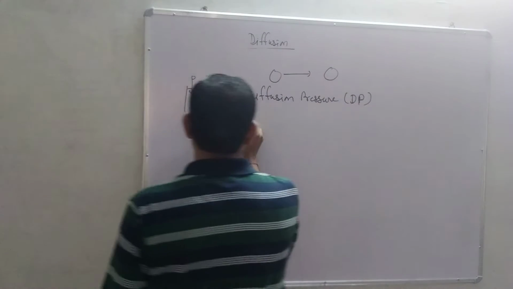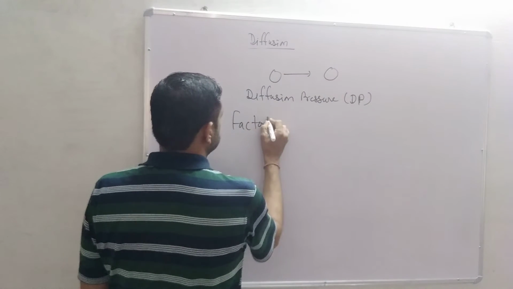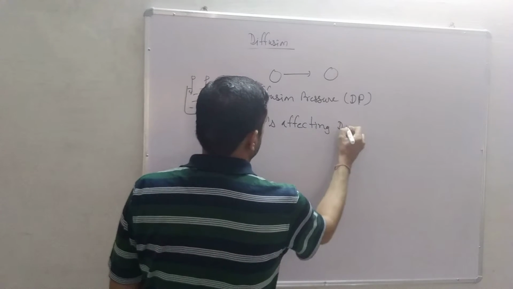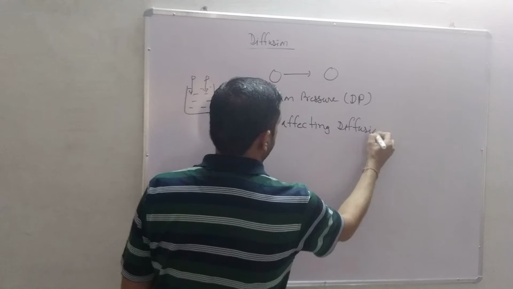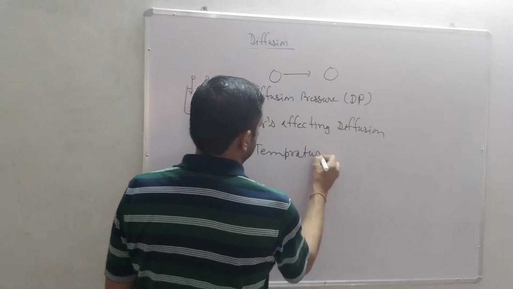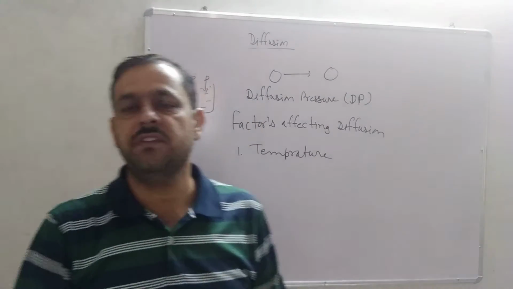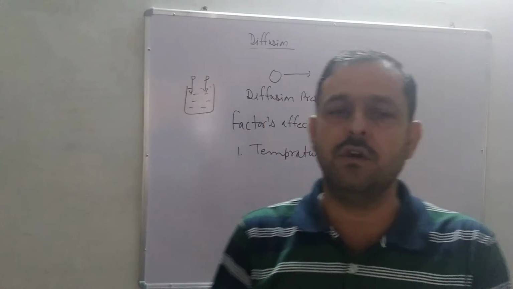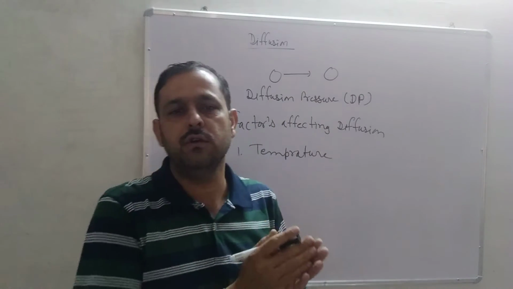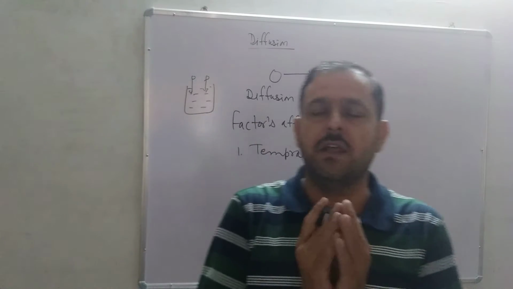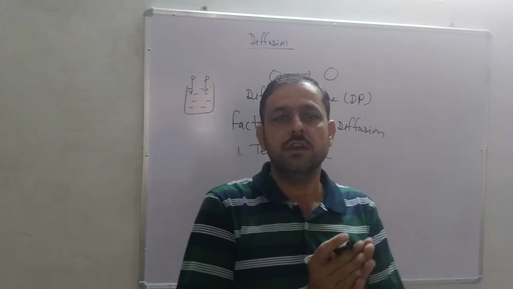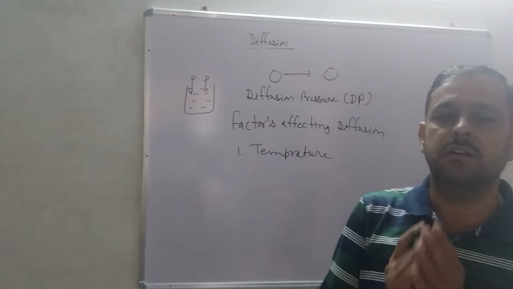Now, factors affecting diffusion. What are the factors? First of all, temperature. As the temperature increases, the diffusion also increases, or we can say the rate of diffusion is directly proportional to environmental and internal temperature. Therefore the rate of diffusion increases with an increase in temperature.